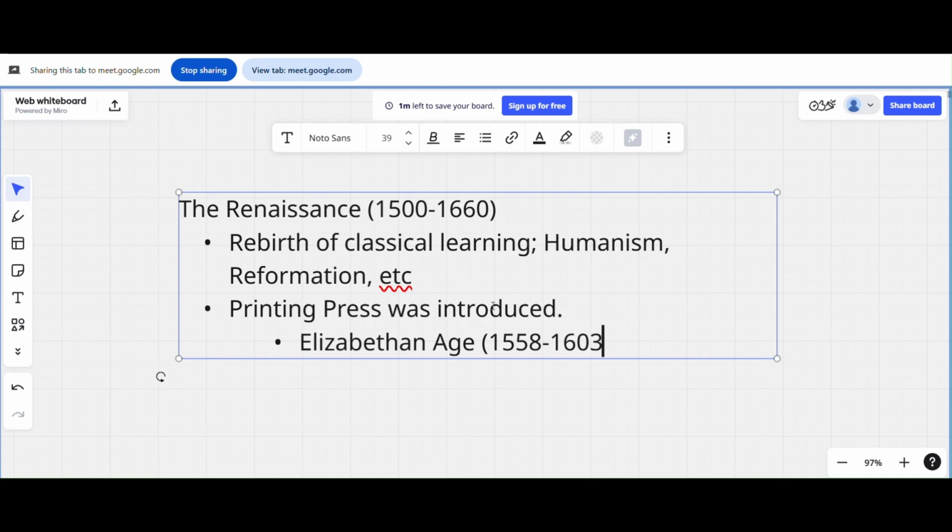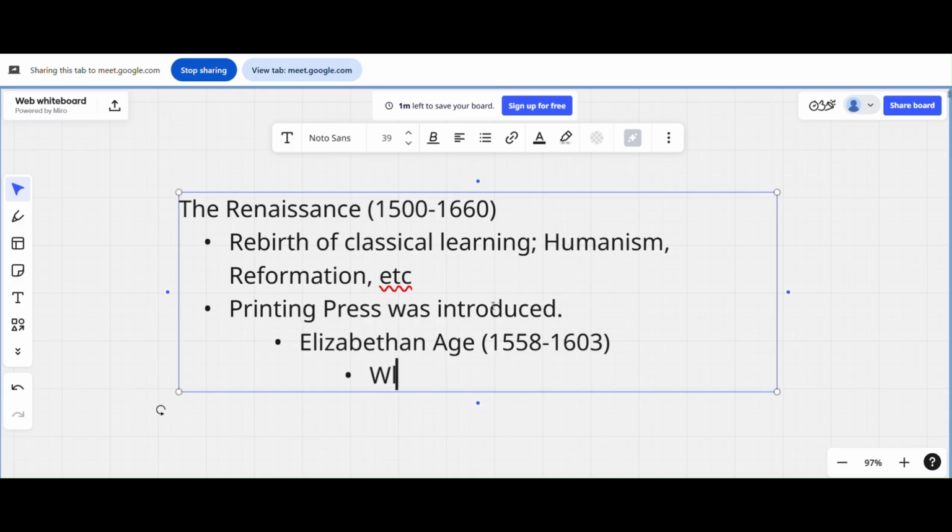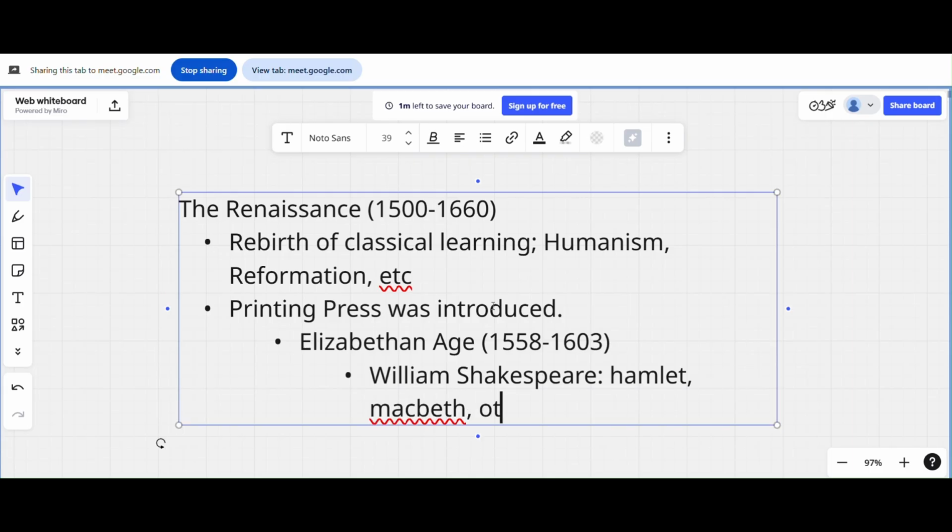So what happens in the Elizabethan age? William Shakespeare. This is the era of William Shakespeare, the age of Queen Elizabeth. So he produced works like Hamlet that we mentioned, Macbeth, Othello, Romeo and Juliet. All these things were born during the Elizabethan age. So just know this is a sub age. The Elizabethan age is within the Renaissance period.